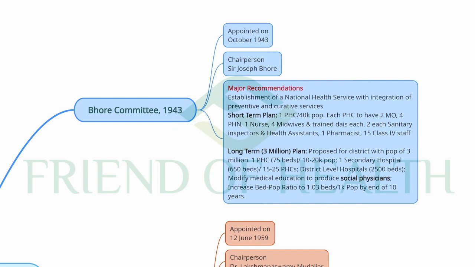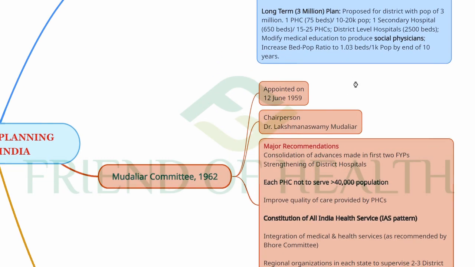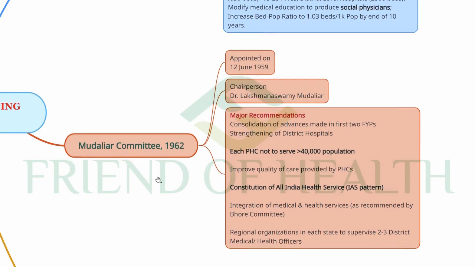Social physicians is a concept where 3-month training will be given in the subject of social and preventive medicine to develop doctors for servicing at the PHC level under these committees. Another recommendation is to increase the bed population ratio to 1.03 beds per 1000 population by the end of 10 years.